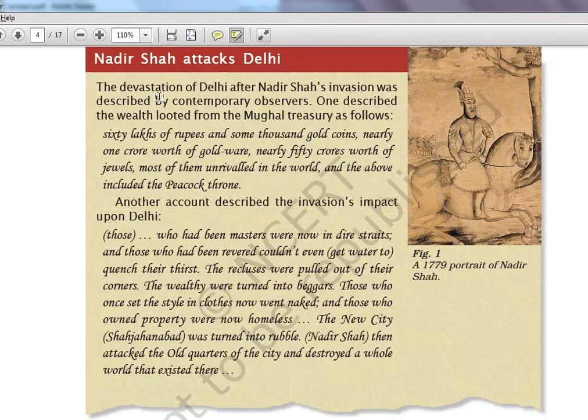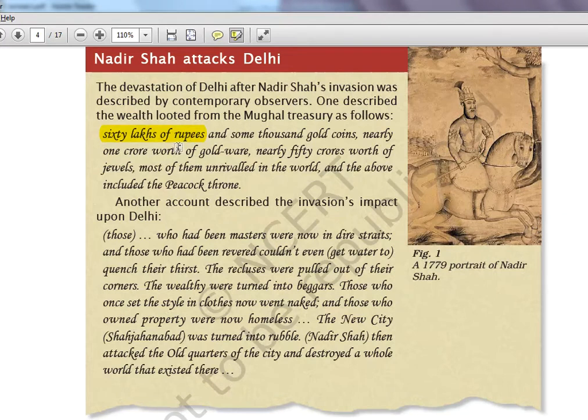The devastation of Delhi after Nadir Shah's invasion was described by contemporary observers. One described the wealth looted from the Mughal Empire as follows. Okay, 60 lakh of rupees. Even now 60 lakh is a very huge amount. Anyway, we are dealing with crores now. But 60 lakh rupees in the 17th century, 200, 300 years ago, you can imagine how big a wealth it is.